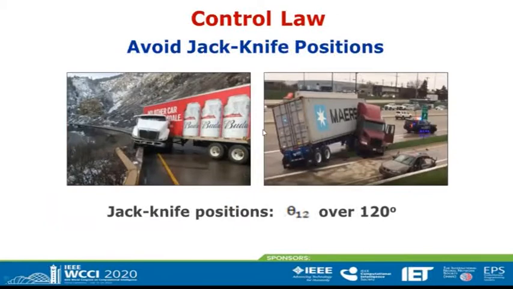In this case, and also in this case, the vehicle has become trapped in jackknife positions with an angle theta 1,2 over 120 degrees. We want to control the mobile robot in order to avoid jackknife positions. Our objective is to have an angle theta 1,2 with values in the range between minus 60 and 60 degrees.